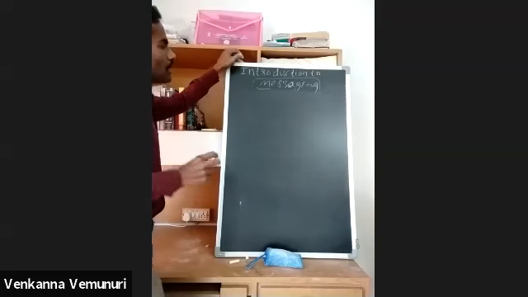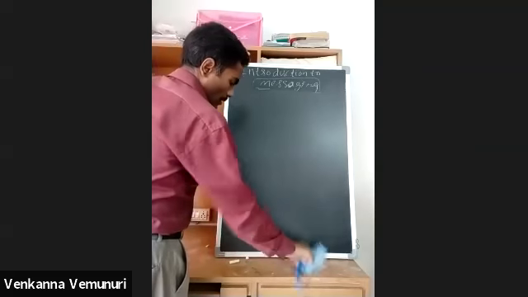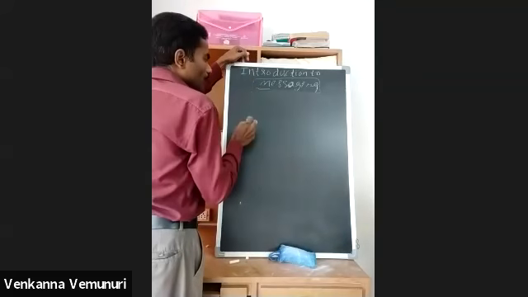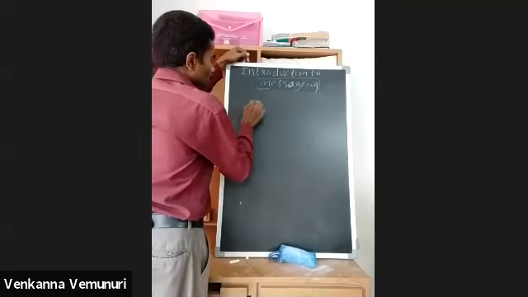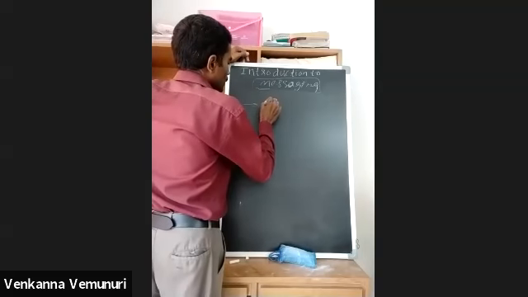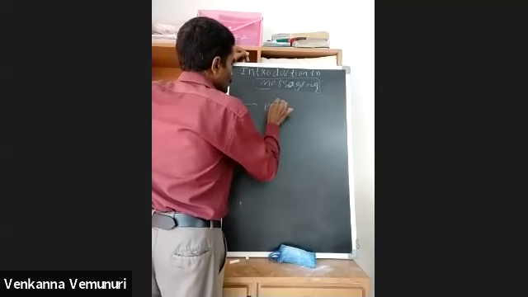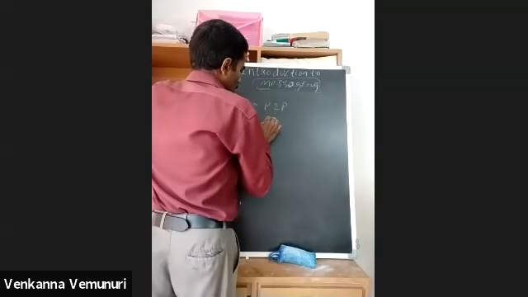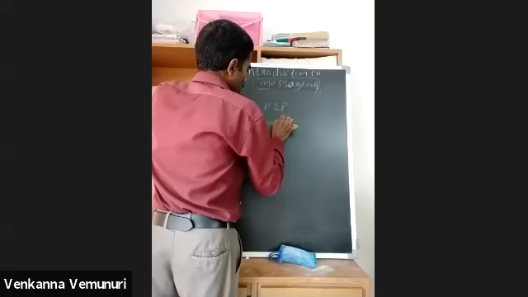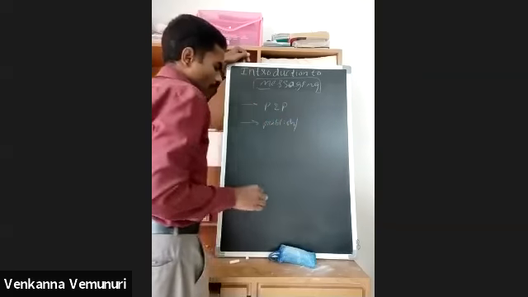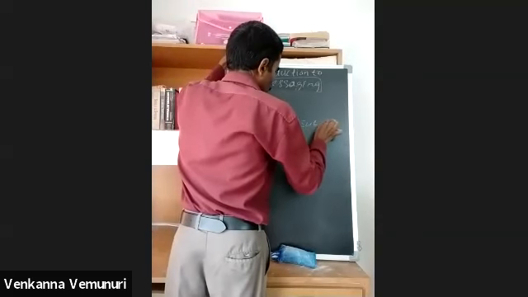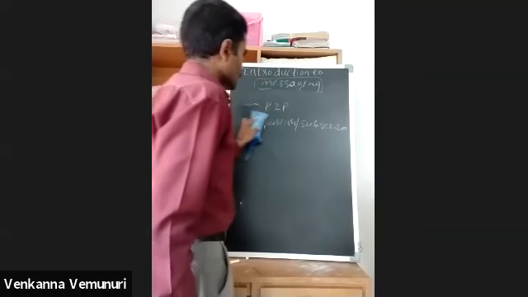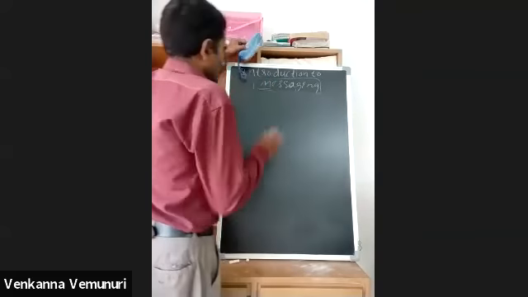Here we are using only two methods. One is the point to point model, and another one is the publish and subscribe model. Now, question time.